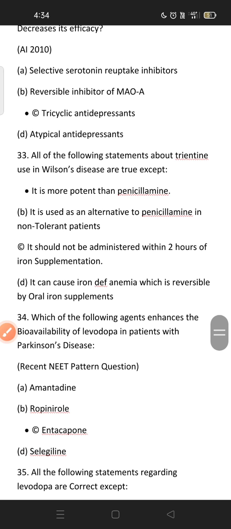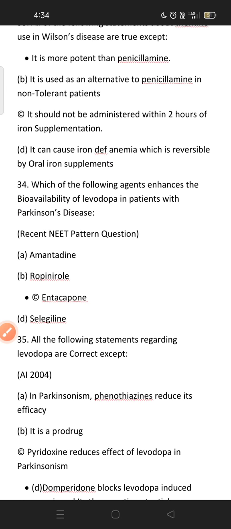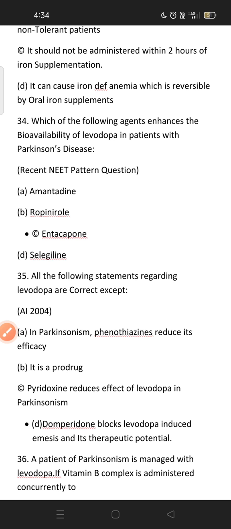All of the following statements about trientine use in Wilson disease are true except it is more potent than penicillamine. Which of the following agents enhances the bioavailability of levodopa in Parkinson disease?